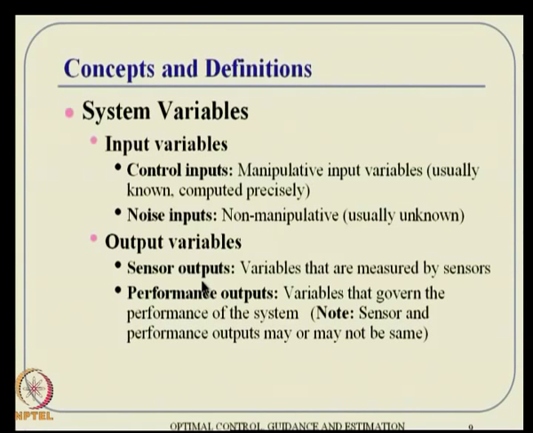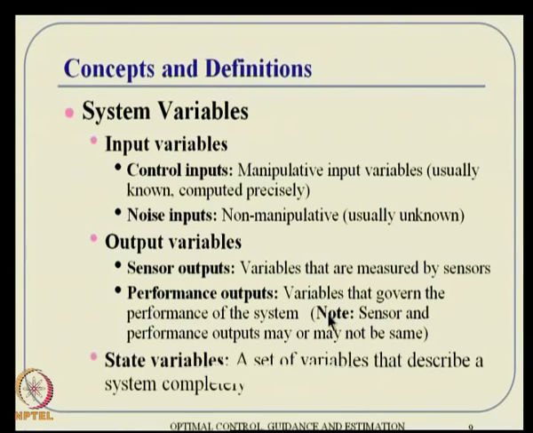Then there are two kinds of output variables as well. One set of output variables is what you can measure by sensors, that is called sensor outputs, but that need not be what you want to control. The control variable can be the same or different. The variables that you really want to control, or for which you want a performance measure of whether the system is performing well or not, can be described as performance outputs. So, sensor and performance outputs may or may not be the same. Then there is something called state variables, and the state variables are a set of variables that describe a system completely.